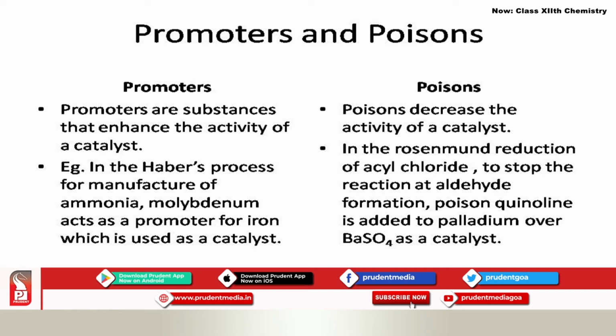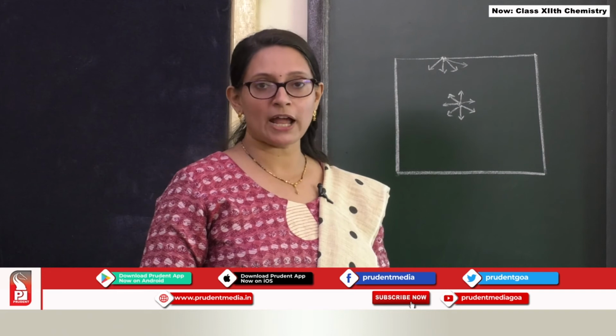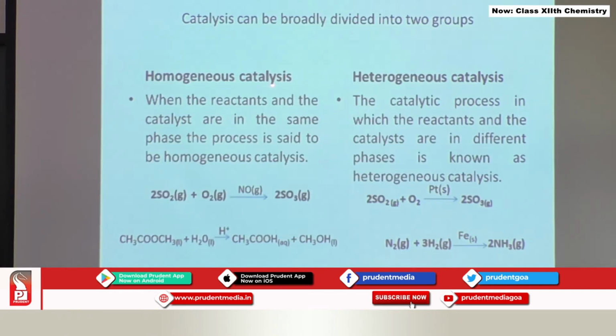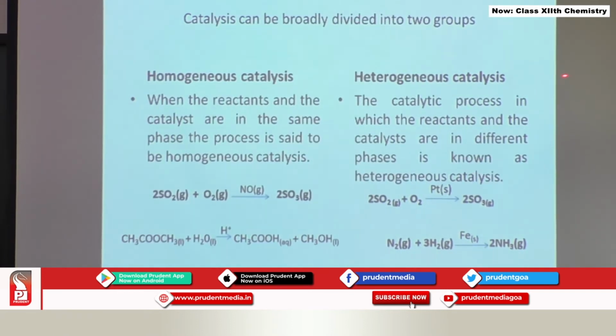In the case of poisons, we can take an example of Rosenmund reduction, in which acid chlorides or acyl chlorides are converted into aldehyde. Now, if you want the reaction to stop at the aldehydic stage and prevent further reduction, then we will have to add the poison quinoline to the catalyst palladium over barium sulfate. There are two types of catalysis, homogeneous catalysis and heterogeneous catalysis.